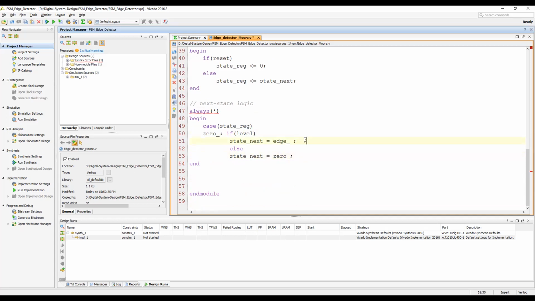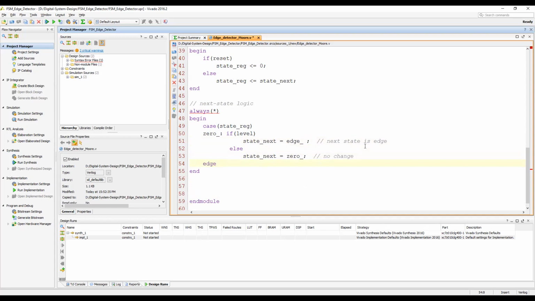Okay. So I'm also putting the comment. Next state is edge, and no change. Okay, so this is for the 0. Some indentation. Okay, so here you go.